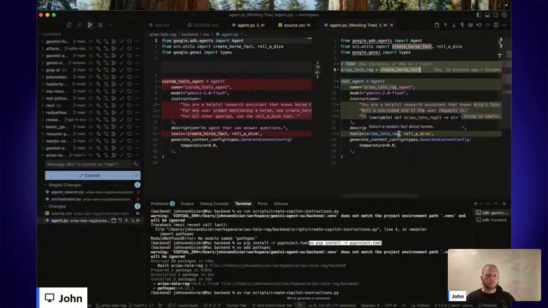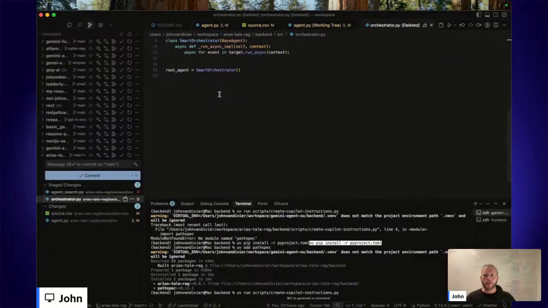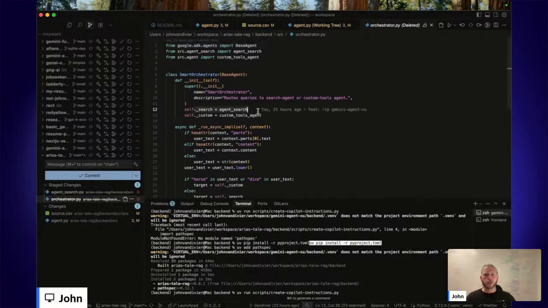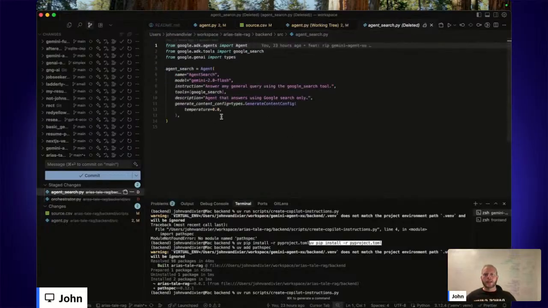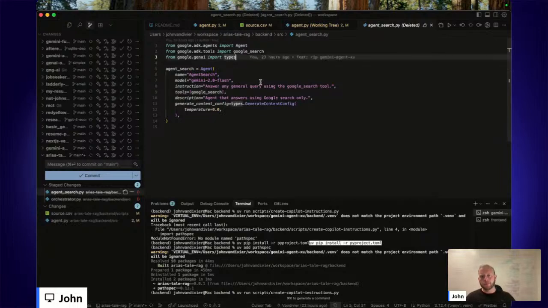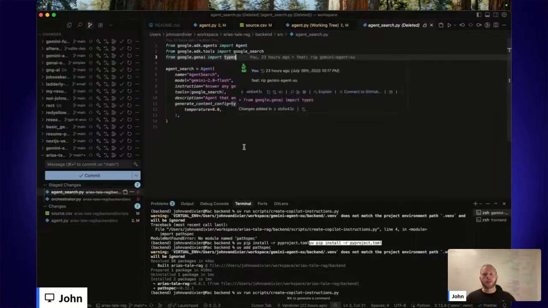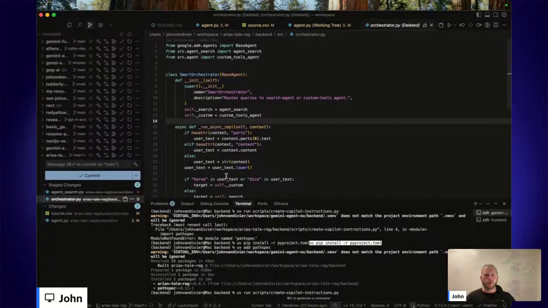Technically, he has an orchestrator, and it would delegate either to a search tool or a custom tools agent. The interesting thing about the Google ADK is that a search tool is a built-in tool. So we can give agents tools, as you see here, tools, Google search. But in the current implementation of the ADK, maybe they will fix this in the future, this is July 2025. Currently, you cannot mix built-in tools with custom tools. There are some workarounds, but this is one of them. So it would enable his agent to search Google when needed, and then to use custom tools when needed.